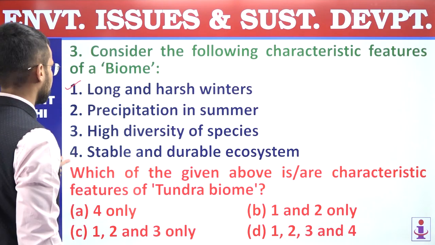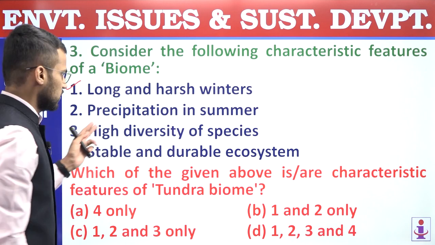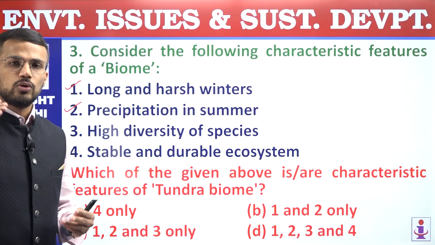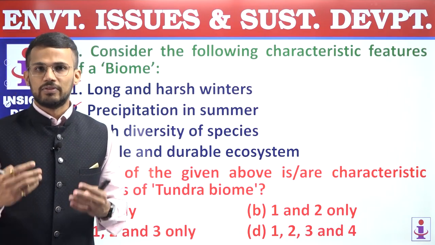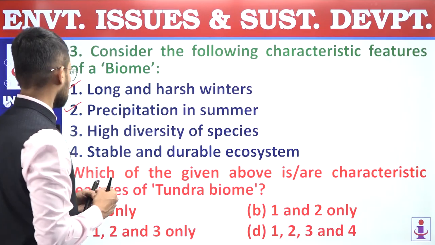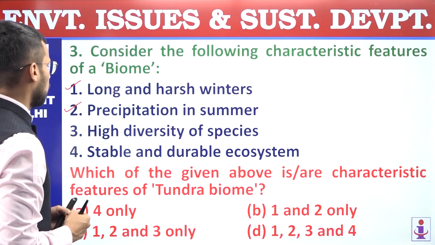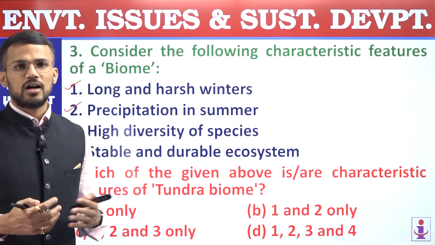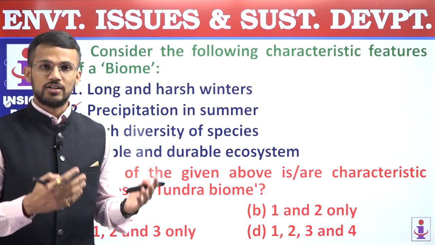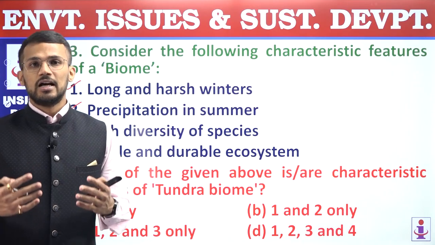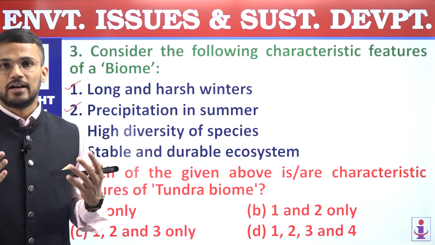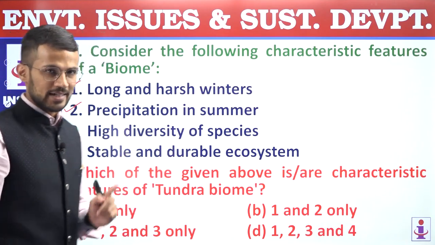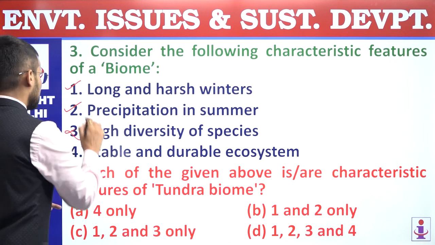First is correct. Second, precipitation in summer. This statement is also correct because in the tundra region, only during the summer season do we have the availability of precipitation. Third, high diversity of species. In the tundra region, we know that conditions are not favorable. So if conditions are not favorable, obviously life will not be in high diversity, and thus diversity in tundra biome will always be lesser, and that's why the third statement is incorrect.